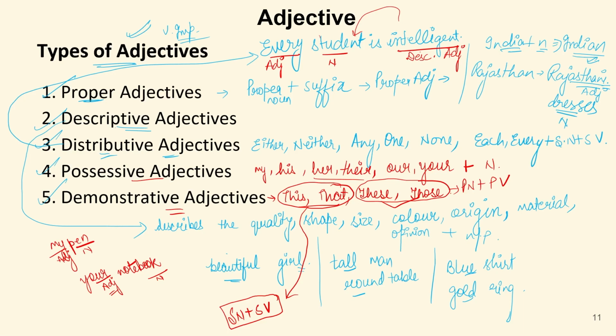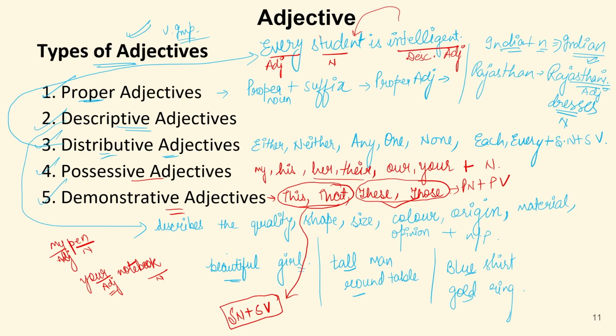For example, this is a pen. That is a car. That is used for something which is far from us. These are used in plural form for the things which are near to us. For example, these are students, or these are some examples. Those are used for something that is far away from us. For example, those are vehicles plying on the road.